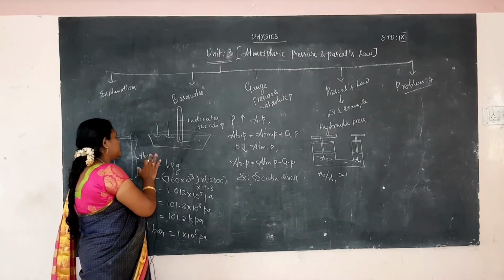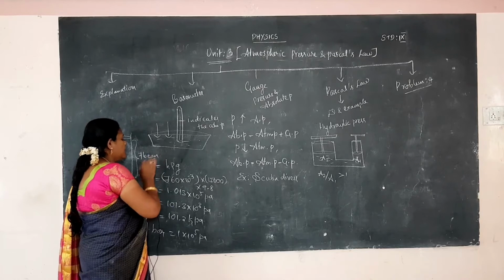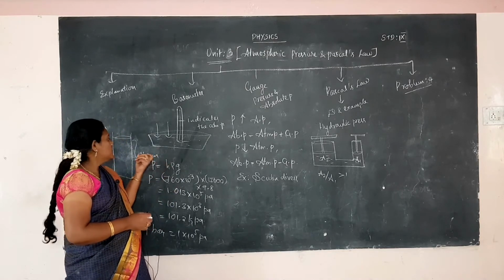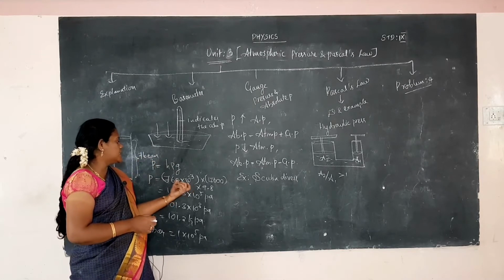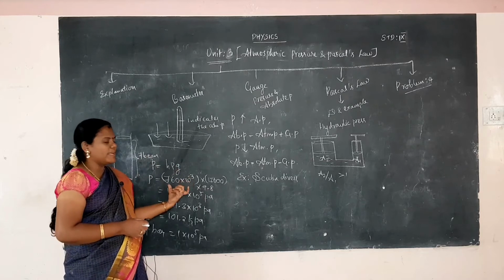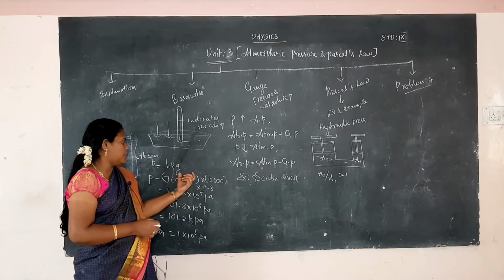The 76 centimeters is converted into meters, which is 760 × 10^-3 m.